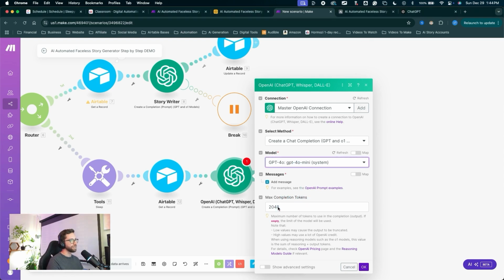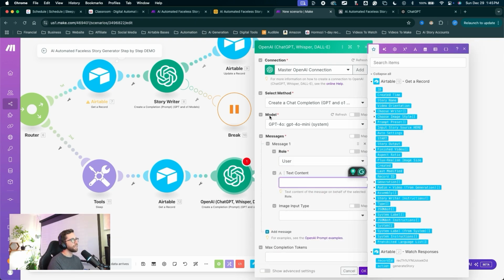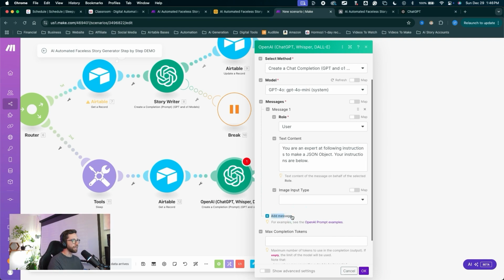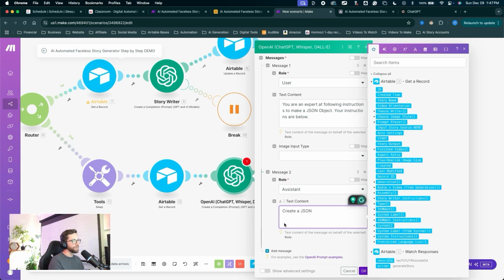The max completion tokens, I'll leave that empty. Click add message. Role is the user. Click into the text content and you can copy what I have here. You can type it out or copy and paste it into ChatGPT and have ChatGPT type it out. Let's scroll down, click add message. This will be the role of the assistant. For the text content, we're going to say create a JSON, then click into here and input our JSON instructions.